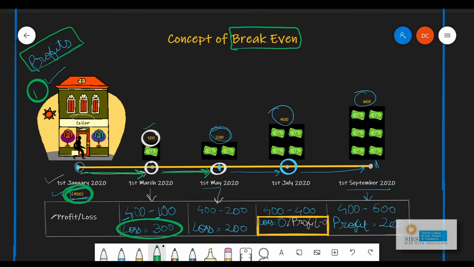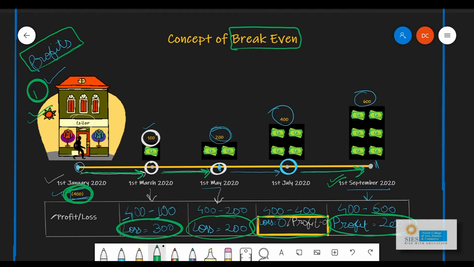As we went ahead, our losses started reducing and we finally reached a point where our losses were 0. This means our profit also was 0. And beyond that point and after that time, we were finally in a situation where we were able to earn the profit. And this was our aim when we started with this particular project of opening up this business.